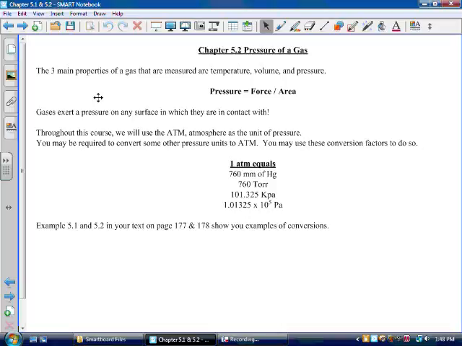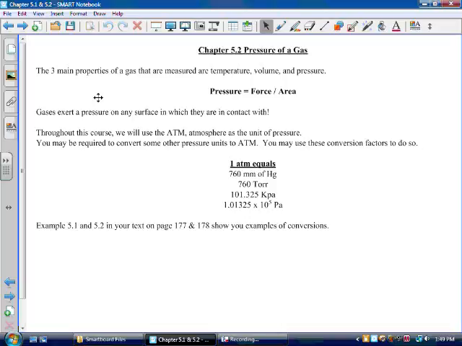Now, in chemistry, the unit we use is called the atmosphere, or ATM. ATM is the preferred unit of pressure, and throughout the course, when you measure pressure or use a pressure in an equation, you must use atmospheres. Therefore, you may have to convert from some other unit to atmospheres. Temperature throughout this course must be measured in Kelvin. In Chapter 2, we talked about converting to Kelvin from Fahrenheit and Celsius, so again, make sure you can convert to Kelvin. And volume must be measured in liters. So in all the equations you do, volume is in liters, temperature is in Kelvin, and pressure must be in atmospheres.